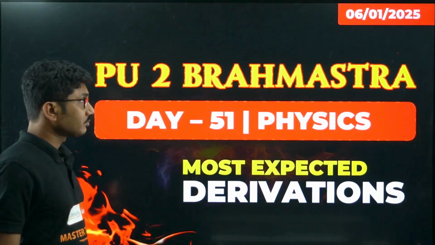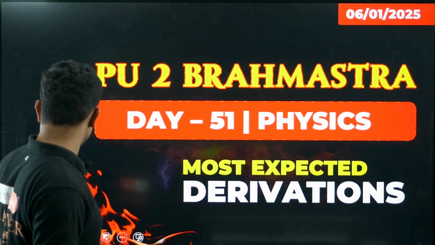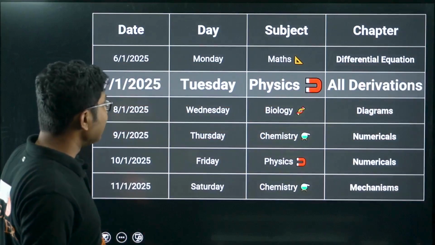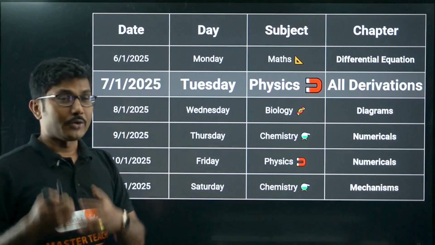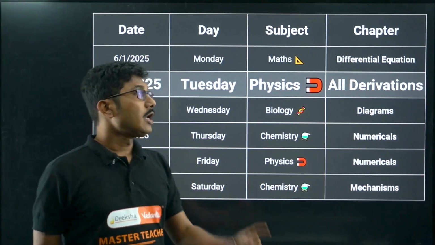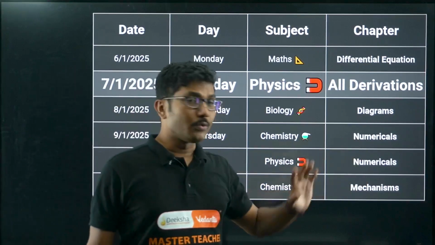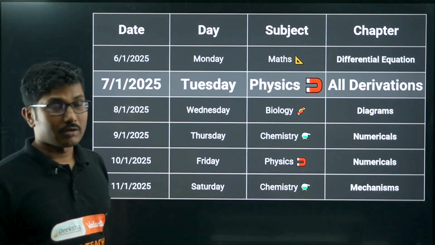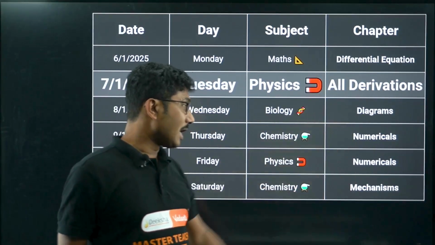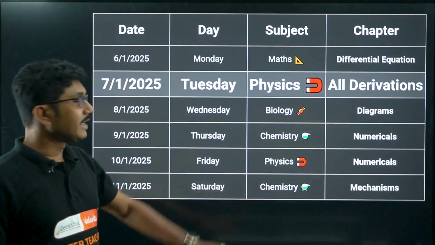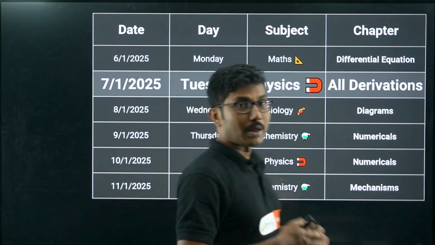Right now, as you know, we are going through one of the most important series, PU2 Brahmastra series, and this is almost coming to an end. We have almost completed all the chapters. Today I am going to discuss derivations, and Friday, as I said, will be numericals. You can check other subjects for what is going to happen this week. Mathematics is already completed. You can see what we are going to do in biology and chemistry throughout this week, and we will be concluding this Brahmastra series.